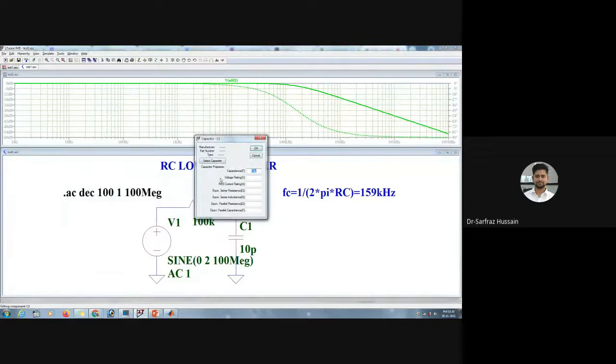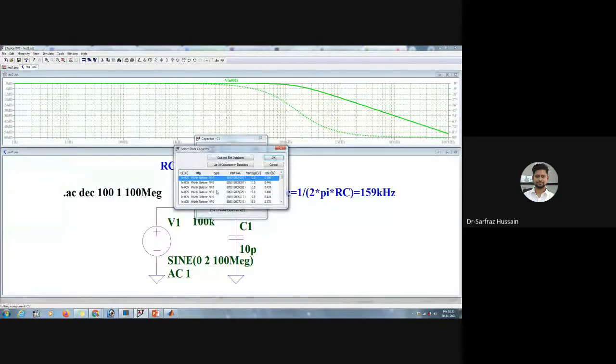And similarly for capacitance also, you have these options. So here, as you can see, the part number, then manufacturer part number, these are all there. So you can choose which one you want. There is a voltage rating for that one. So that will differ for others. If we choose this one, it will have a different graph. If I choose this one, it will have a different graph. There will not be a vast difference, but there will be a slight difference.